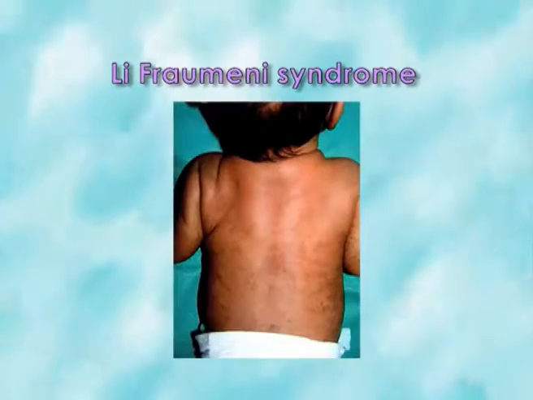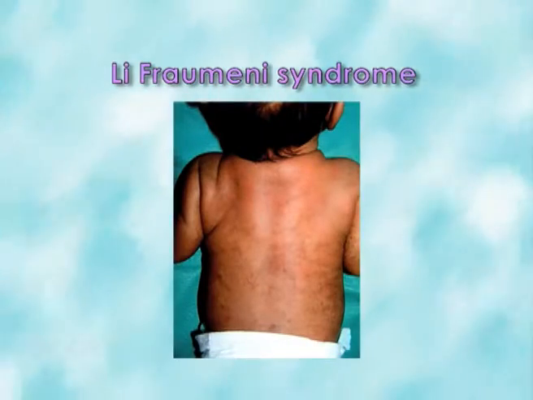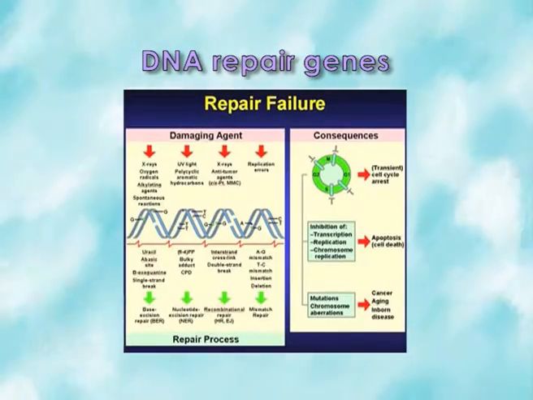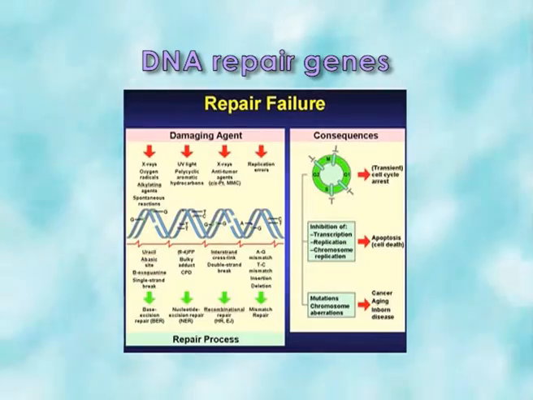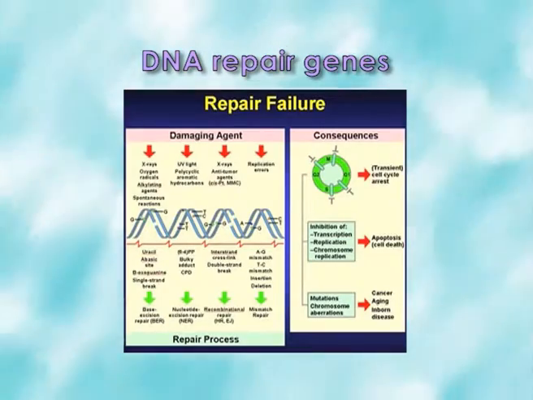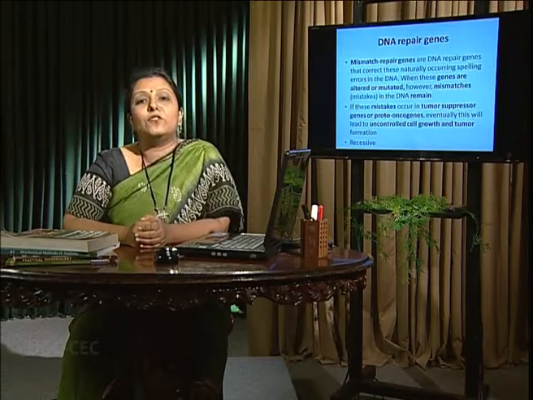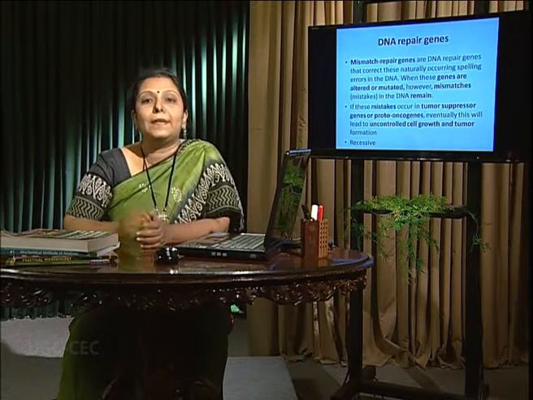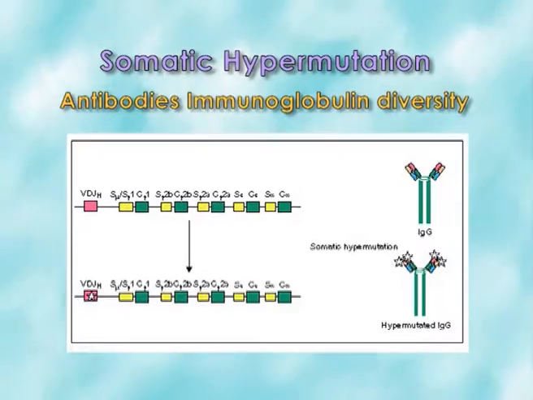So usually they are somatic, that is acquired and limited to a particular generation, but sometimes this sort of mutation can be inherited, the exception being Li-Fraumeni syndrome, which can pass to the next generation. DNA repair genes. There are mismatch repair genes which correct the mismatches or mistakes within the DNA. If mismatch repair systems are not working well, mistakes will persist within the DNA.